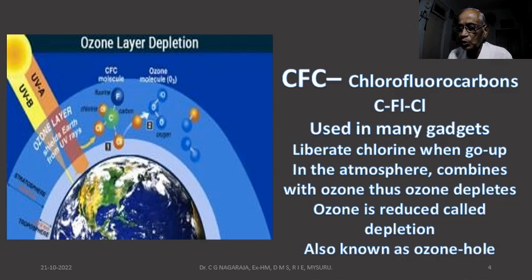Through this ozone hole, radiations may come in and destroy certain living beings on the earth, and therefore we should see that the depletion of ozone does not happen. And how we can stop depletion means we should not use the CFCs in our gadgets. Let's see what we have done to stop using CFCs in the gadgets.